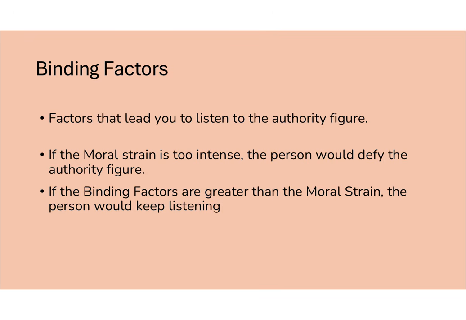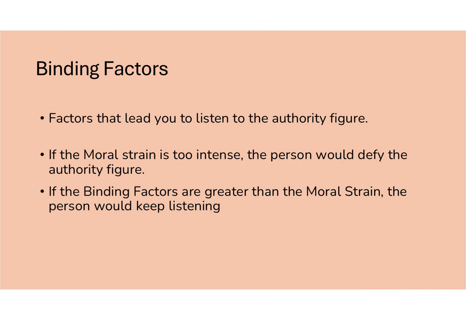And those binding factors are just factors between you and the legitimate authority figure that lead you to listen to that authority figure. So it acts as a seesaw. If the moral strain is too intense, a person would defy the authority figure despite any binding factors that are there. However, if the level of binding factors experienced is greater than the moral strain, the person would obey even if those actions cause cognitive dissonance. So for agency, those are the points that you would be using for your AO1.